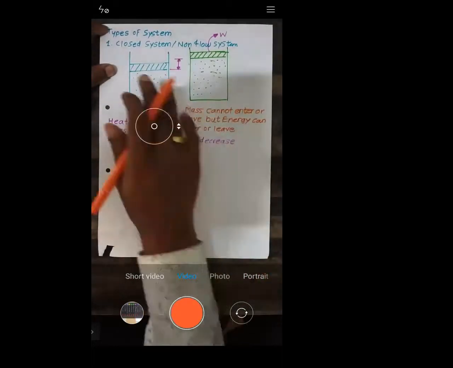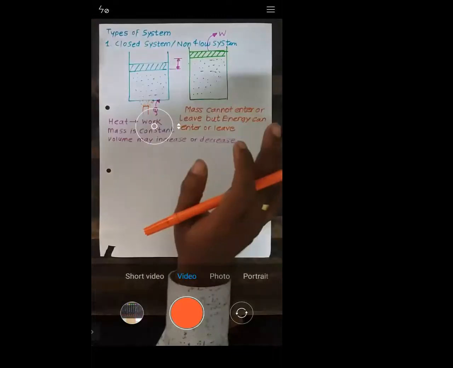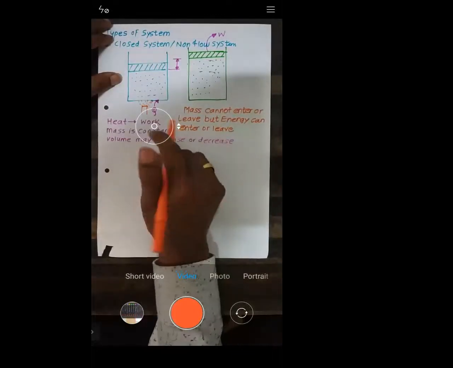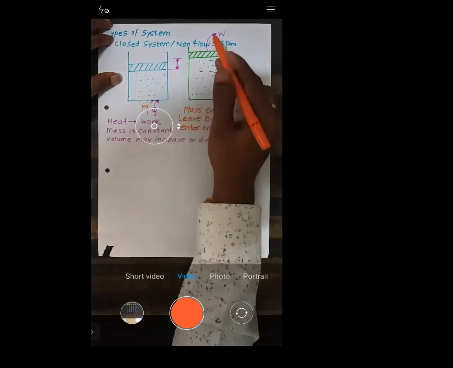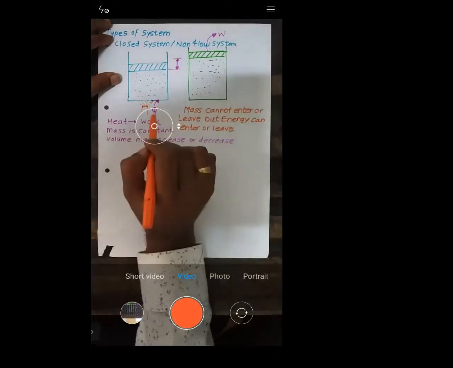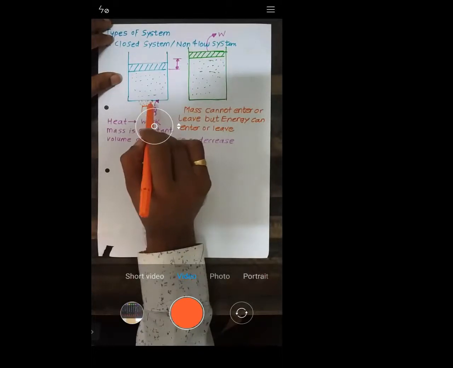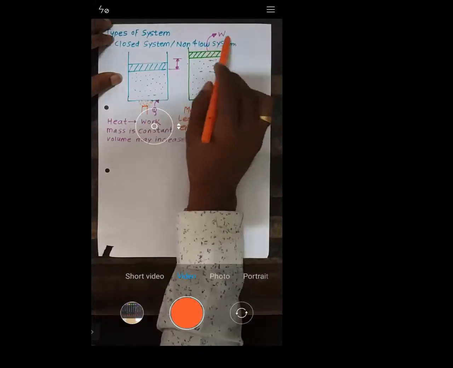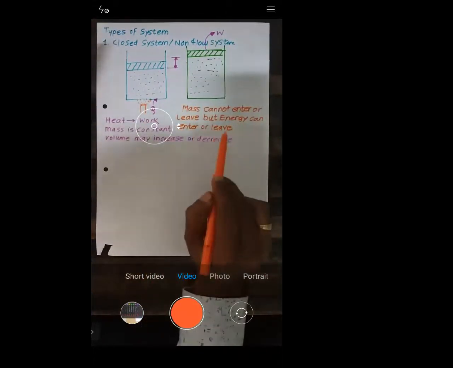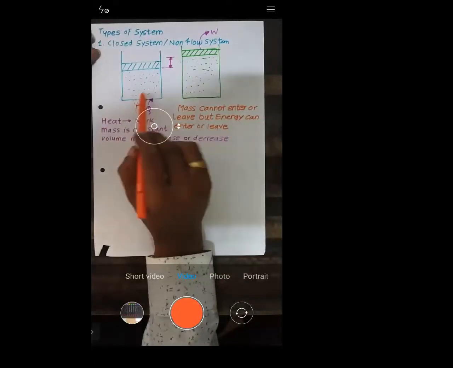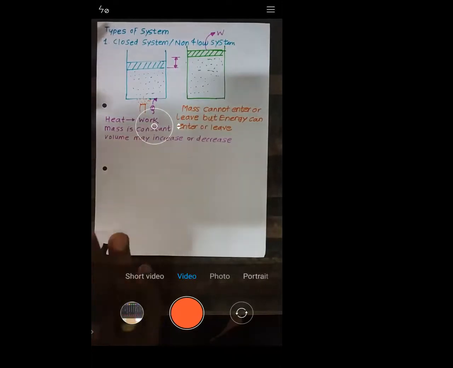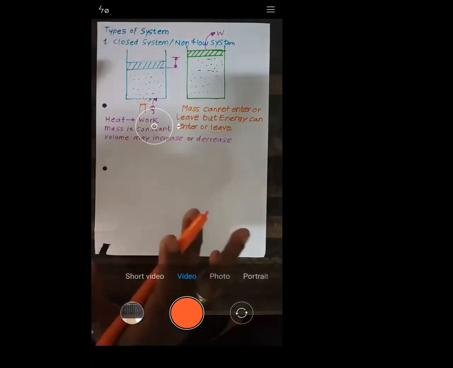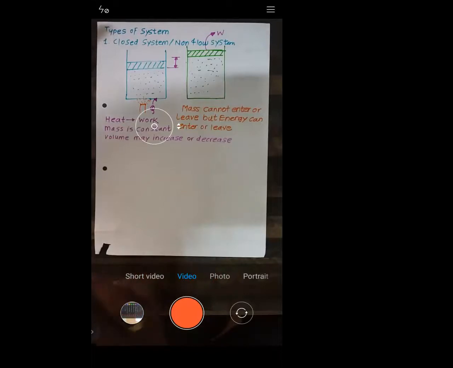See, mass is the same. But what happened with the energy? The energy has entered in the form of heat, and it has left in the form of work. That means there is an energy interaction. What about mass? Mass is the same. I will repeat: mass is constant. It doesn't mean that volume is constant. Volume may increase or decrease depending upon the process.